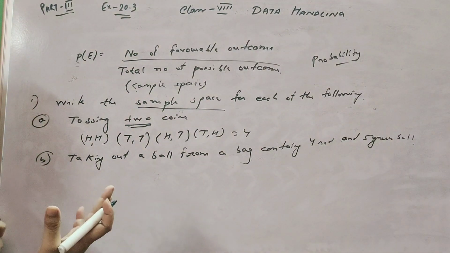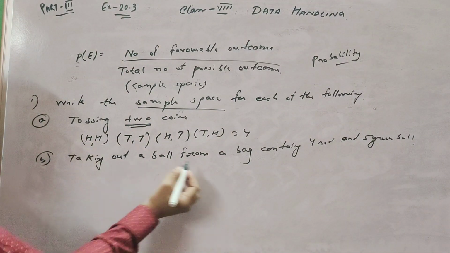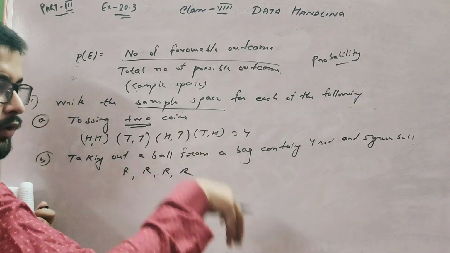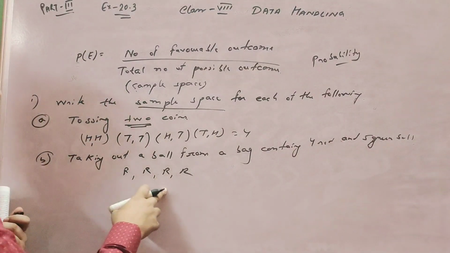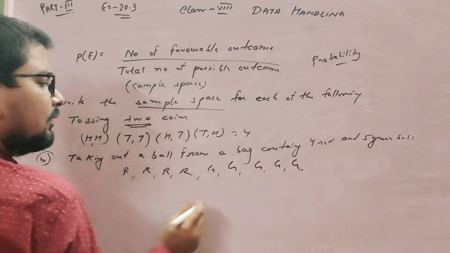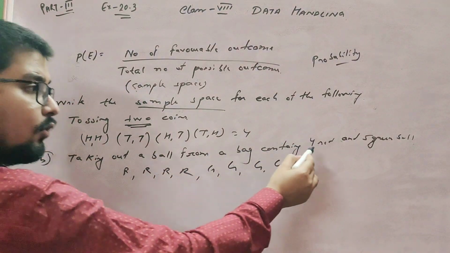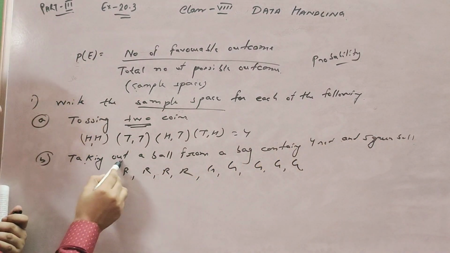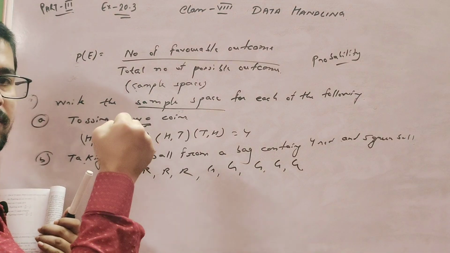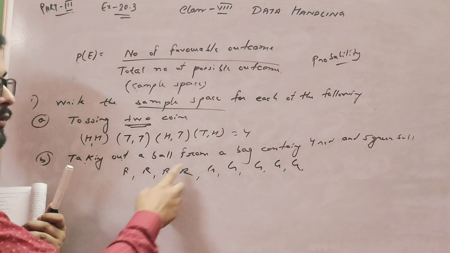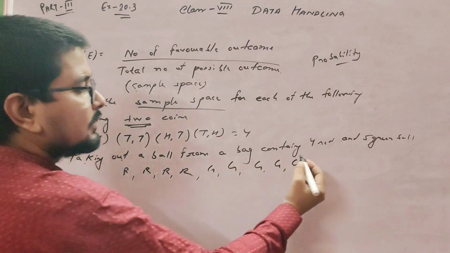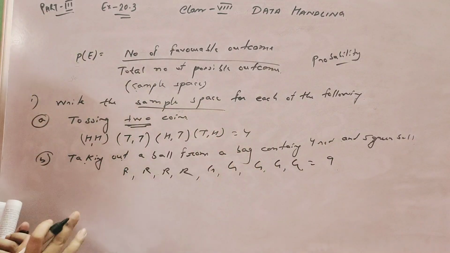That means what are the possible outcomes. When you put your hand in the bag, a red ball can come, because 4 reds are there, or a green one. Taking out a ball from the bag, red is a possibility, 4 times, and green is a possibility, 5 times. So the total number of possible outcomes is 9.